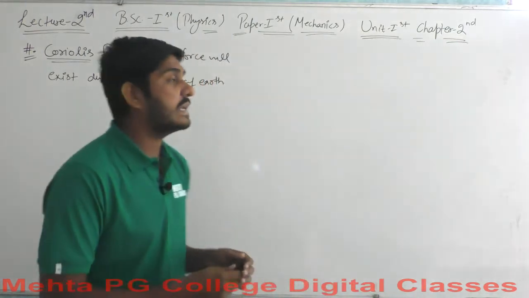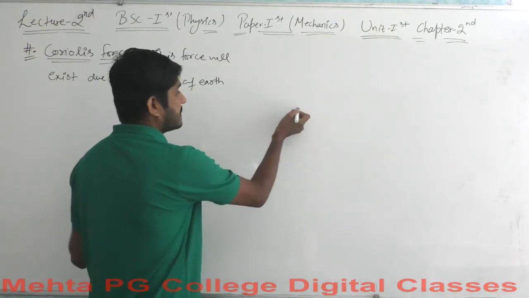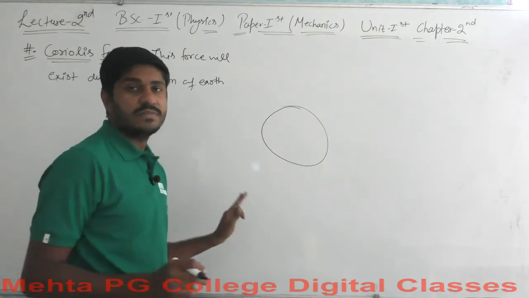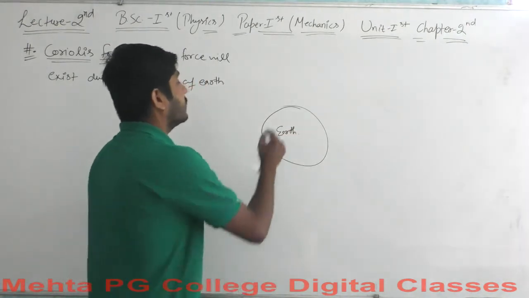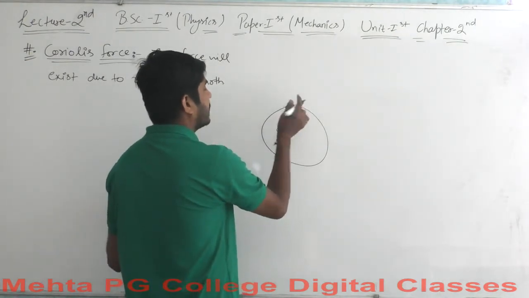Let's say this is the Earth here, and there is an observer here.